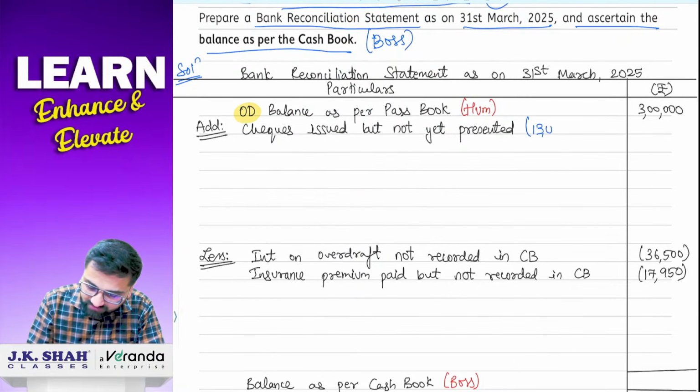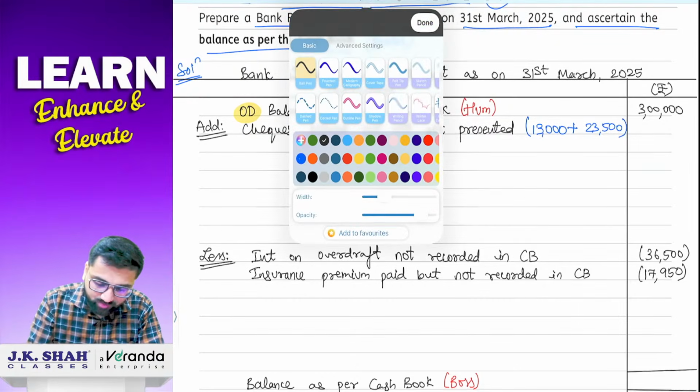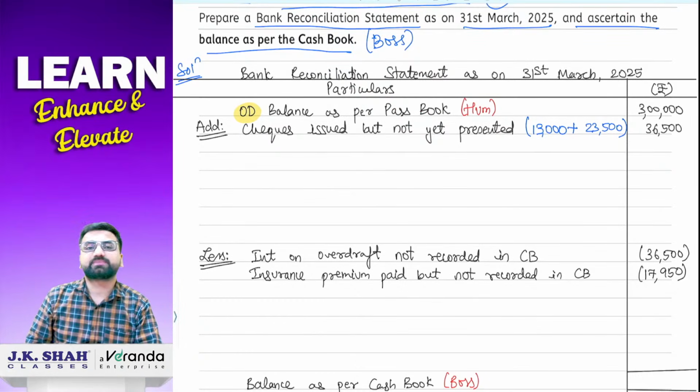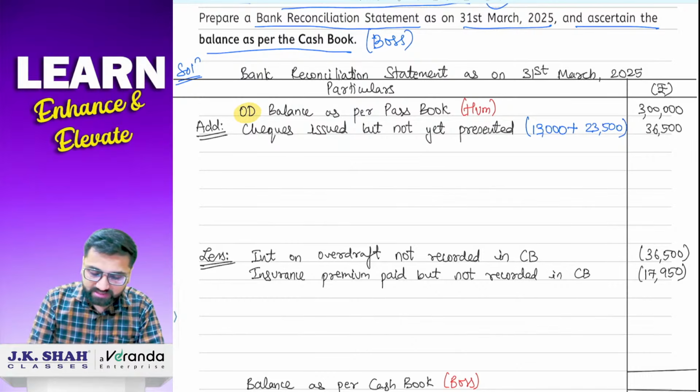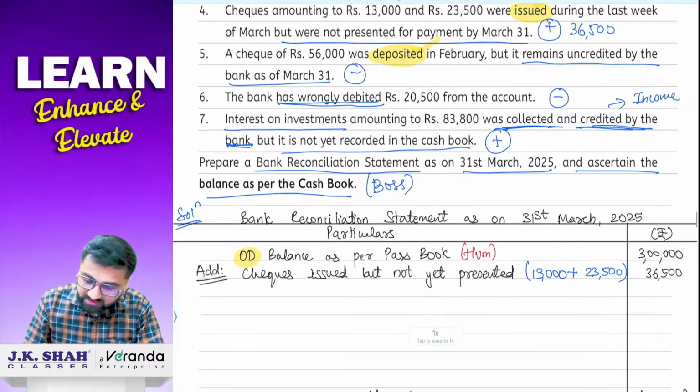So one check was of 13,000 and the other check was of 23,500. So if we add both of them, it will become 36,500 plus. Done?